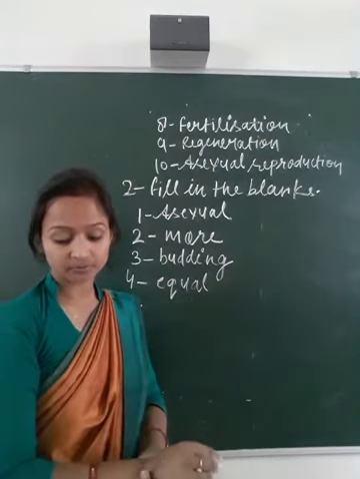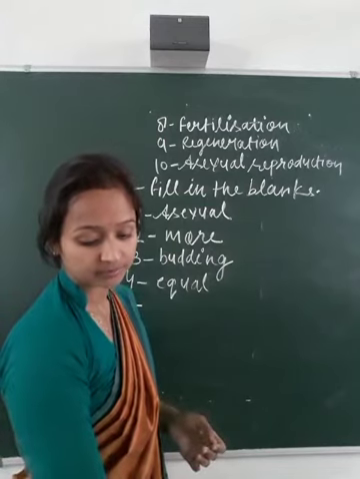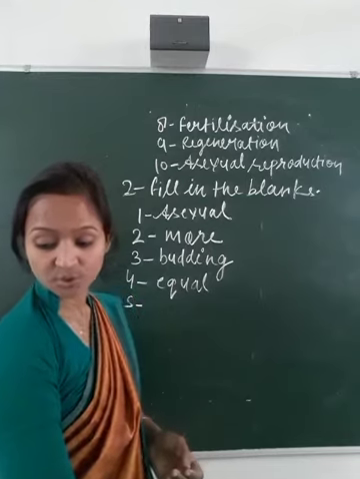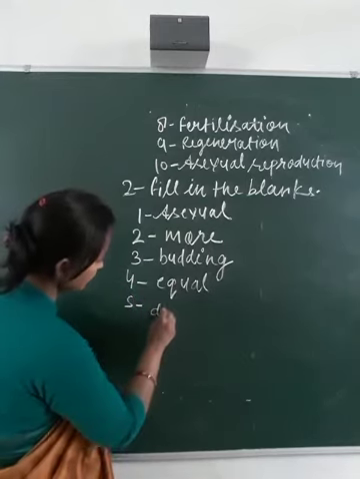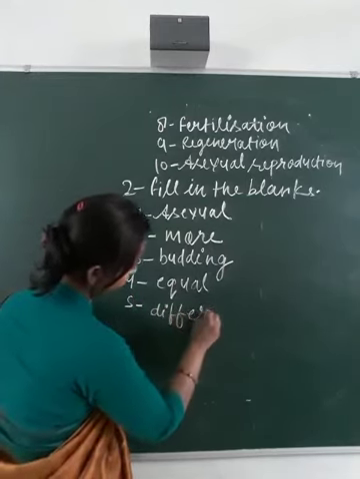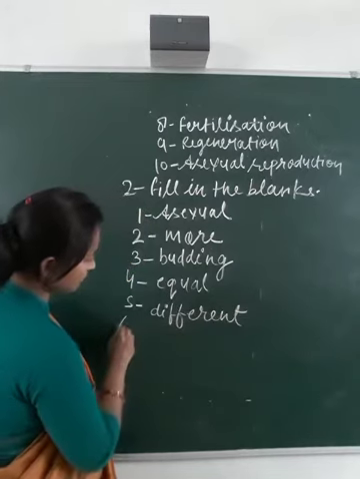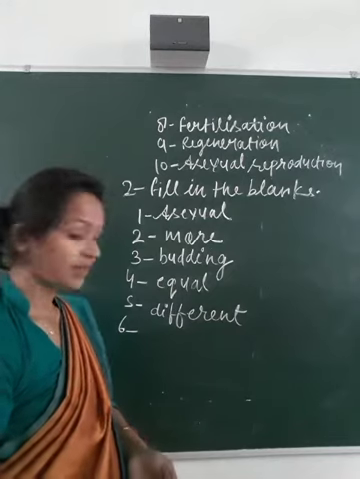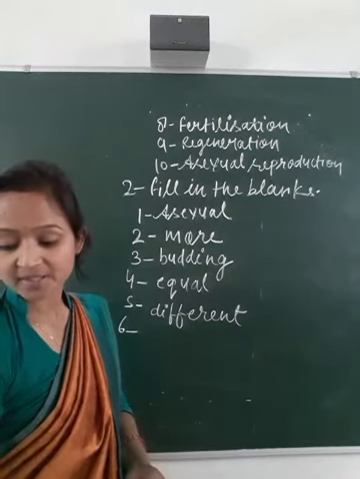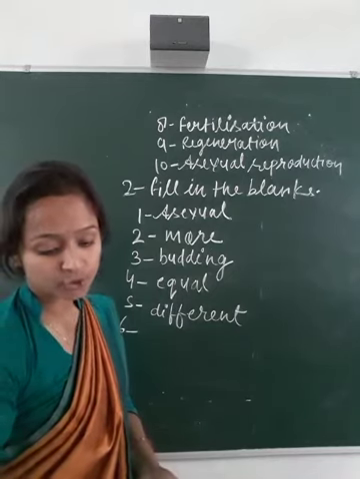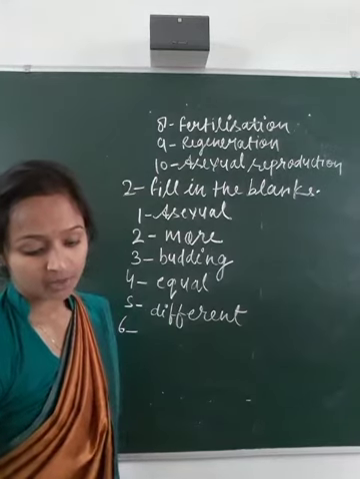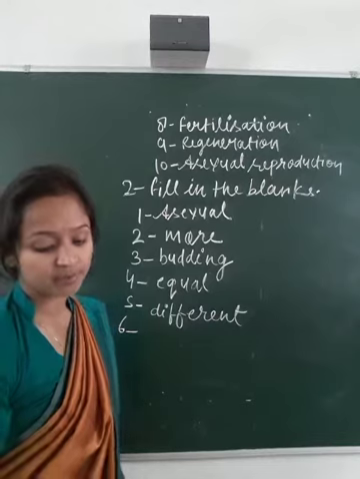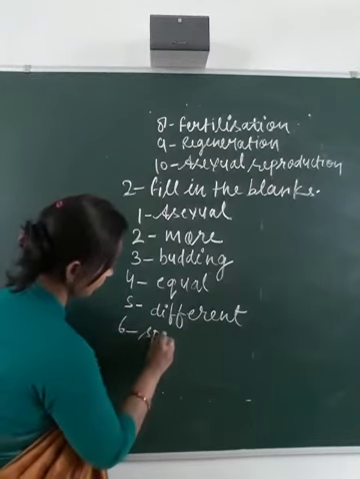And fifth one, budding produces cells of different size. And sixth one, ferns and mosses reproduce by spore formation.